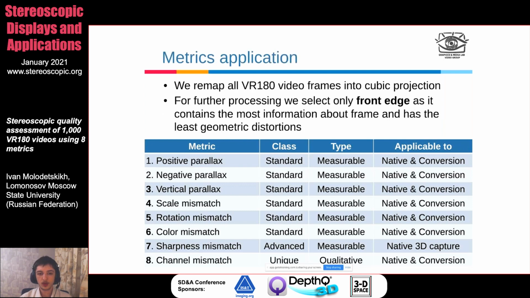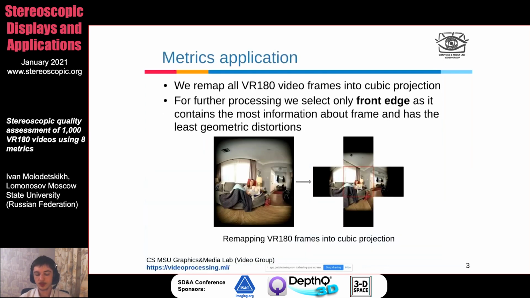To adapt the stereoscopic metrics to VR180, first we remap all VR180 video frames into a cubic projection, and then we take just the front face of the cube map, because first of all it contains the most information about the frame, and it also contains the least amount of distortion, and it doesn't have the black borders either. So this makes it ideal for stereoscopic metric application.